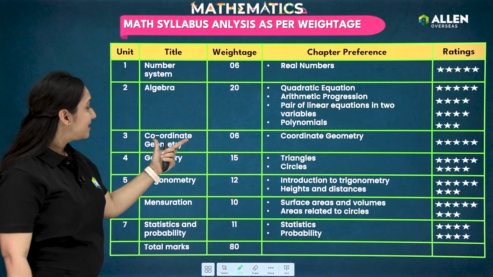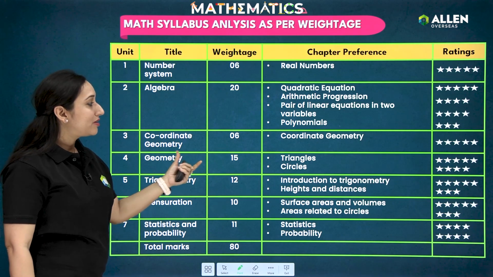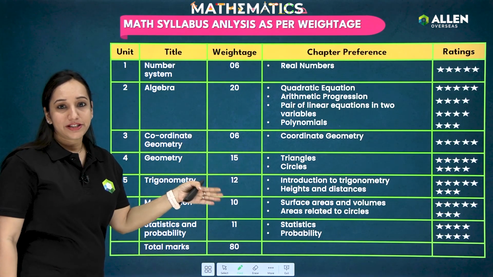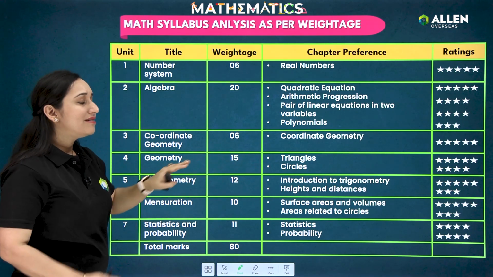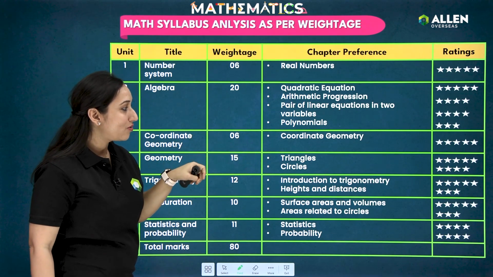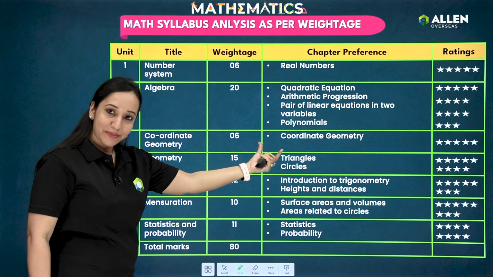Okay. Then the next unit is coordinate geometry, students. Again, a very good chapter. Only one chapter in this unit, coordinate geometry, and there will be the distance formula and the section formula. Only 2 formulas and limited variety of questions. So if you are taking this chapter also in the revision, then of course 6 marks altogether, 1 chapter and only 2 formulas.